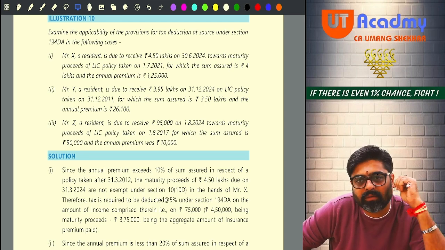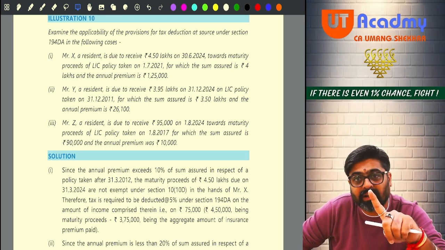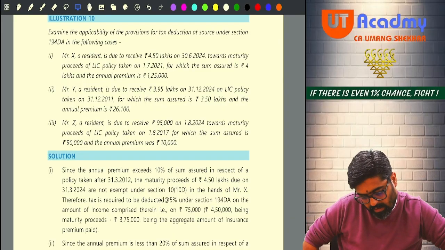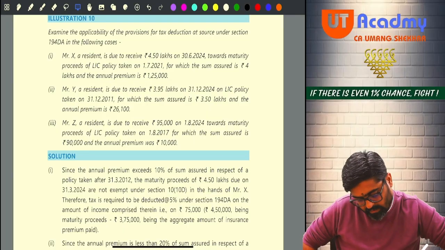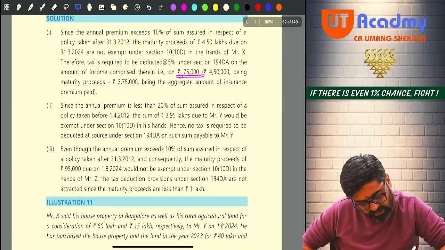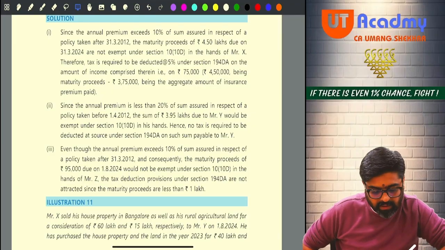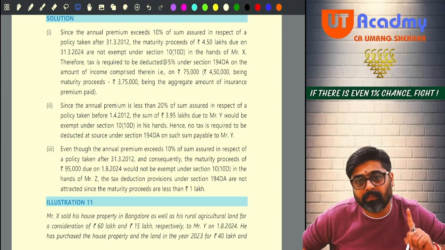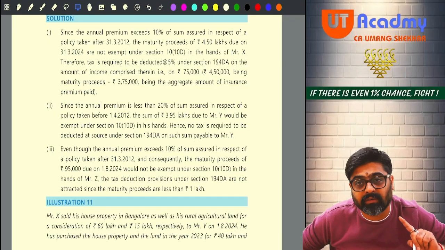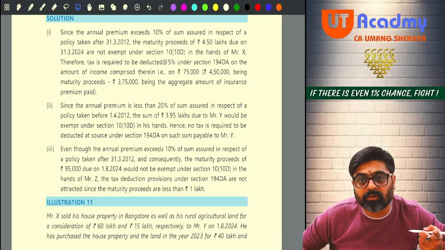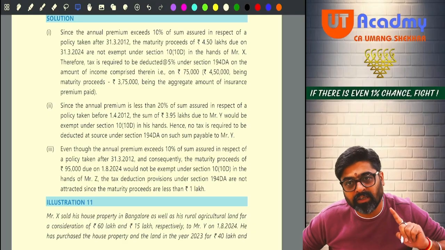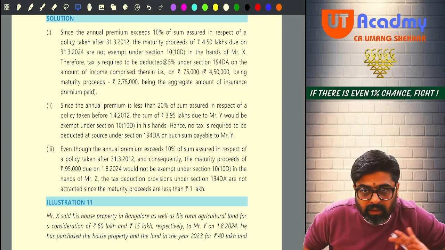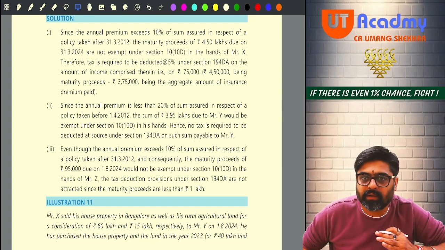So how much is the taxable amount? 75,000. So even if that 75,000 is not more than 1 lakh, on that entire amount the TDS will be deducted. Getting my point? So on that 75,000, the TDS will be deducted at what rate? 5%. 4 lakh 50 minus 3 lakh 75. Why minus 3 lakh 75? Because it was the premiums which were coming back, and assuming that these premiums were not allowed, these premiums are reduced.